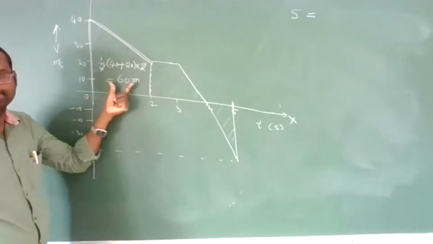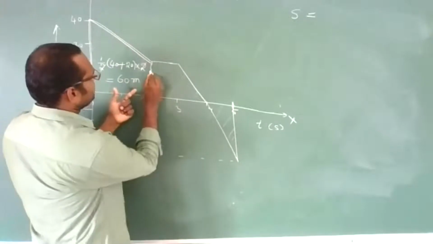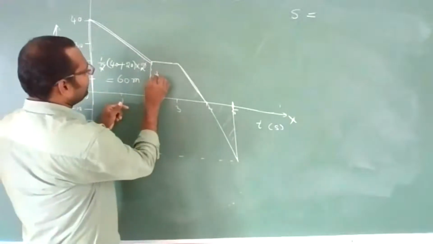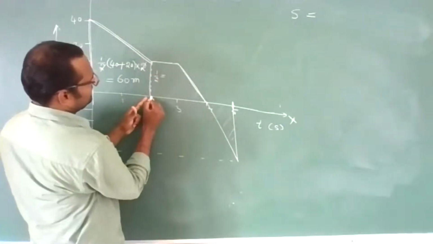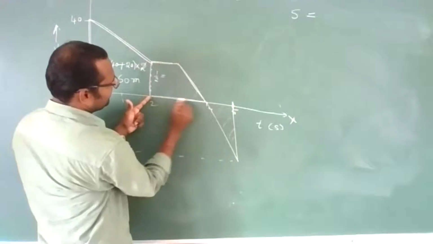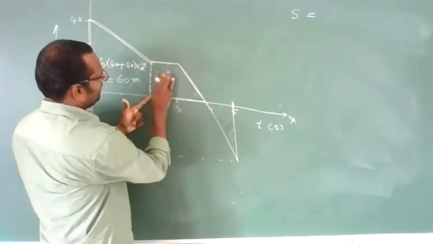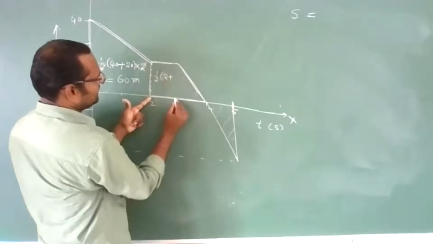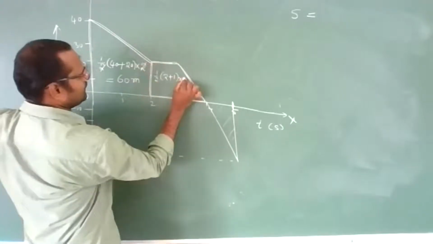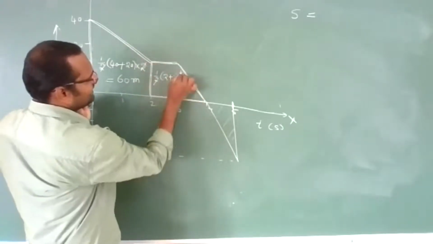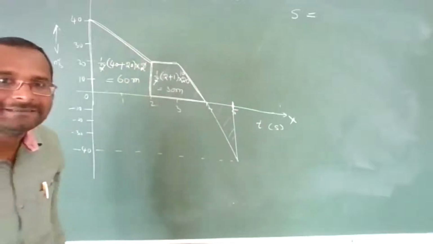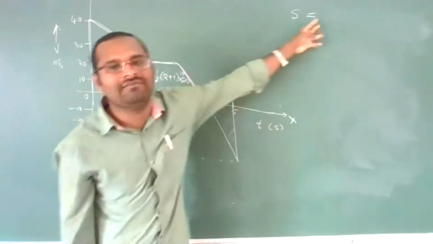Again this trapezium, up to here only: half into the sum of the two parallel sides, this side and this side, 2 plus 1, that is 3, into the height 20... 2 ones are 2, 2 tens are 20, plus 1, that is 3 into 10, is 30 meters. Directly here only I am calculating, why write the formula.